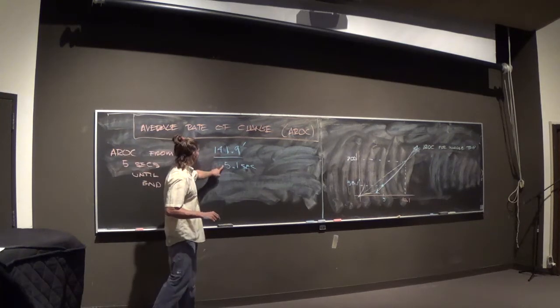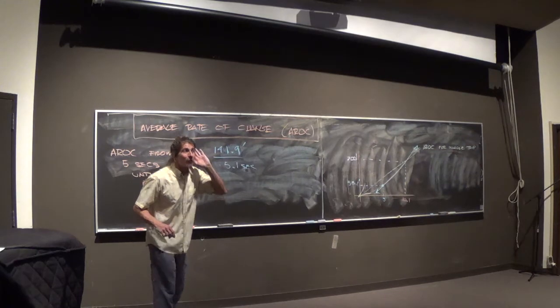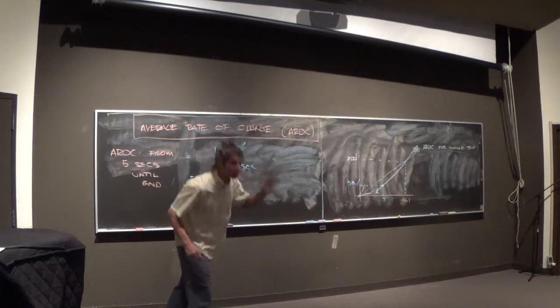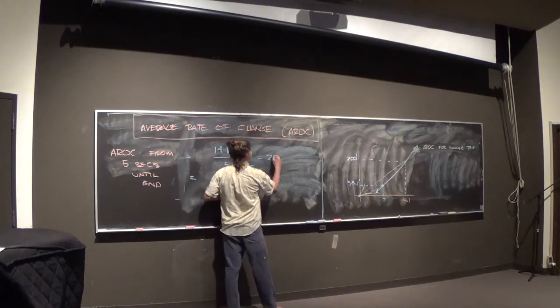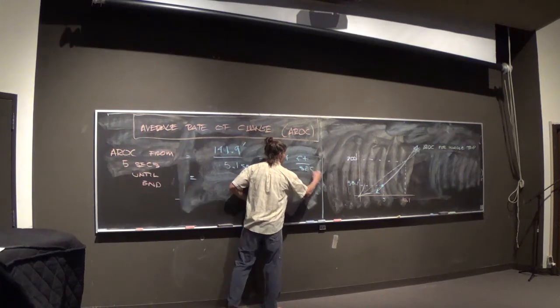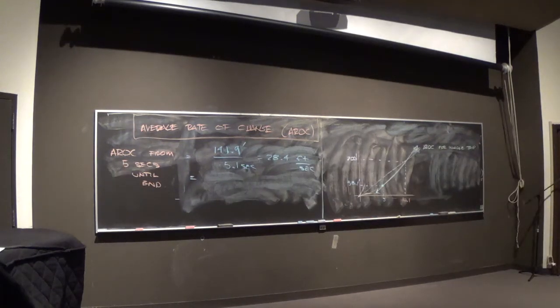What's 141 divided by 5? 28.4 feet per second. Which as a conversion, I'll cheat. 28.4. 19.4 miles an hour.